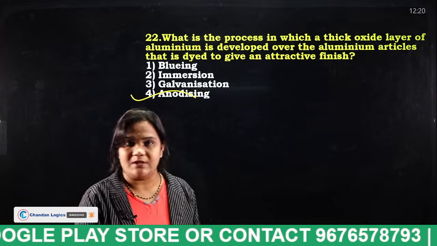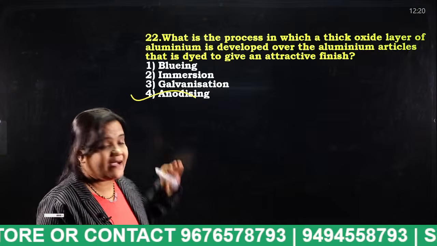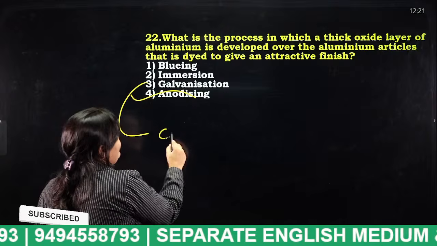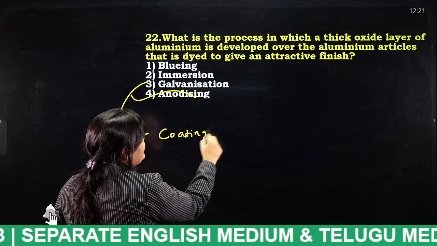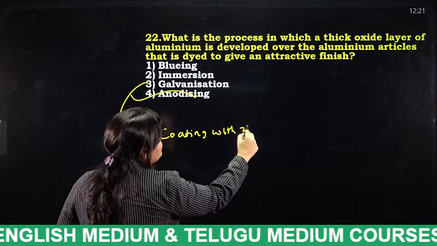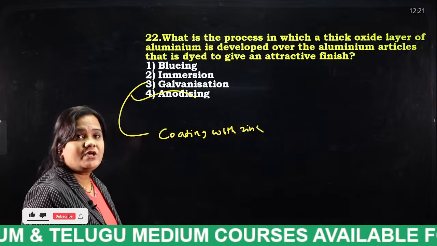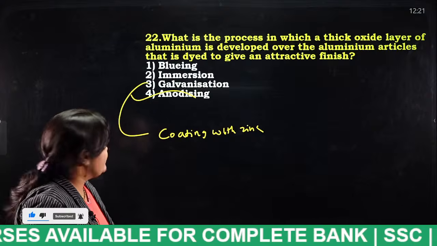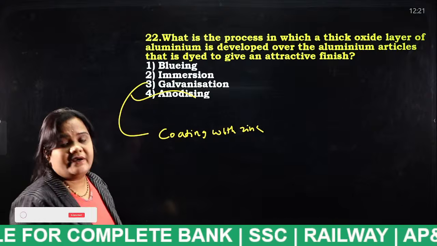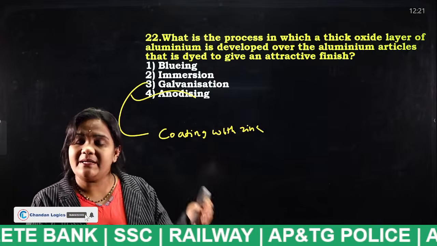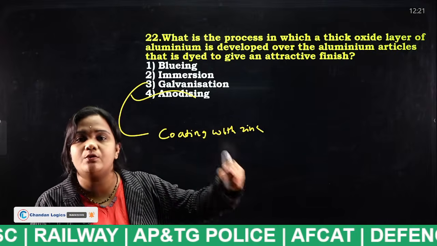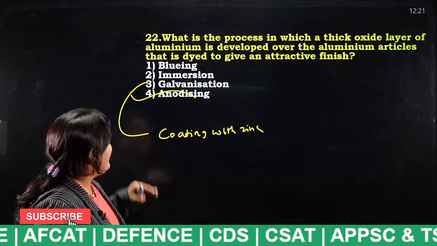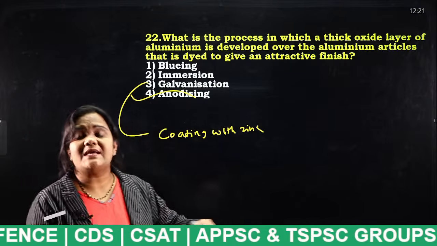What is dyed onto that? Aluminium particles only. And what is galvanization? Galvanization is nothing but coating of metal with zinc in order to prevent corrosion. Next is immersion, dipping a metal into some solution in order to protect it from corrosion. And next one is bluing. Bluing is nothing but what?